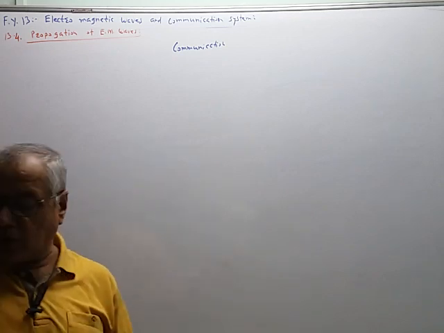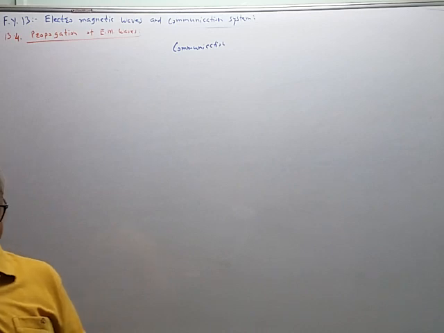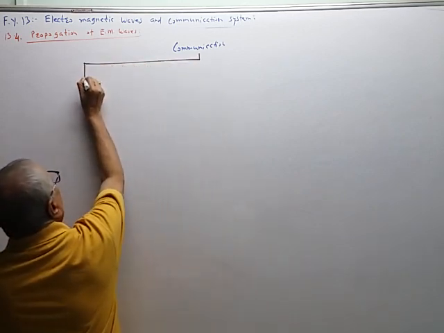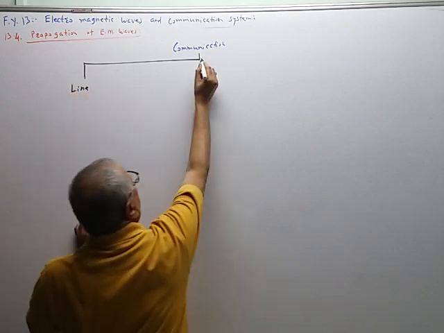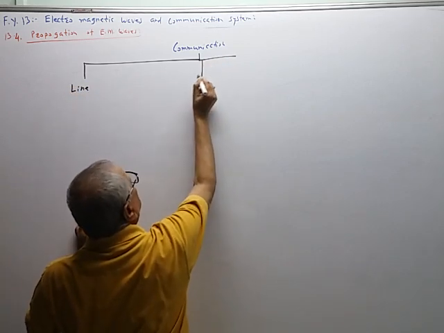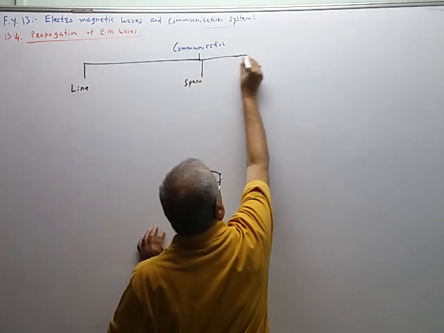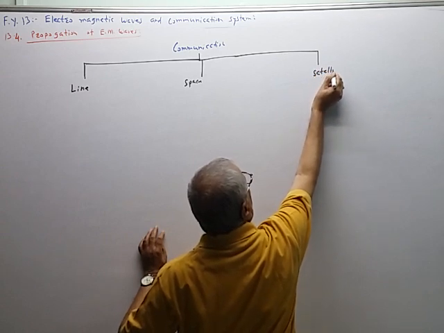Communication of signal can be done by three methods. One is line communication, second one is space communication, and third one is satellite communication.